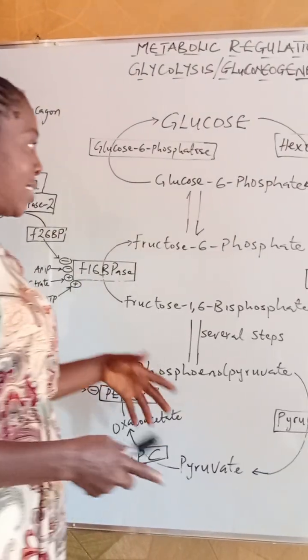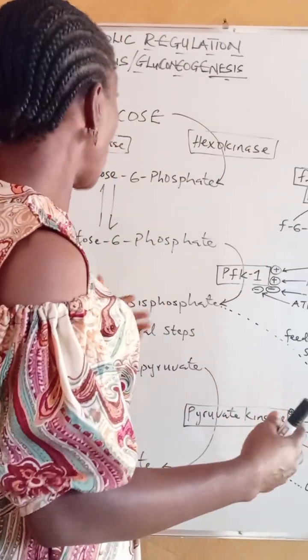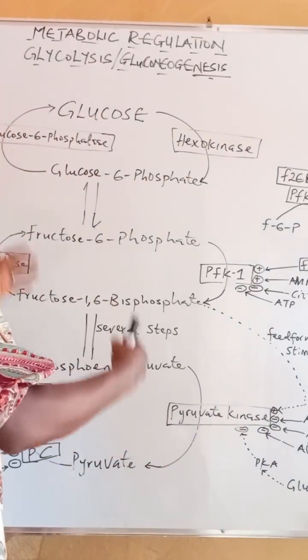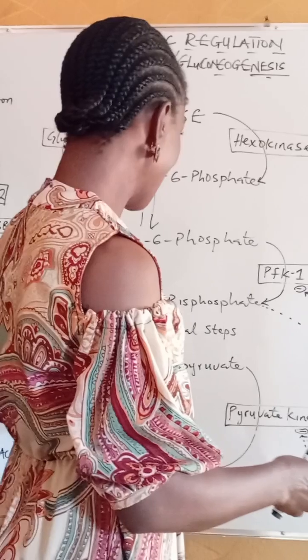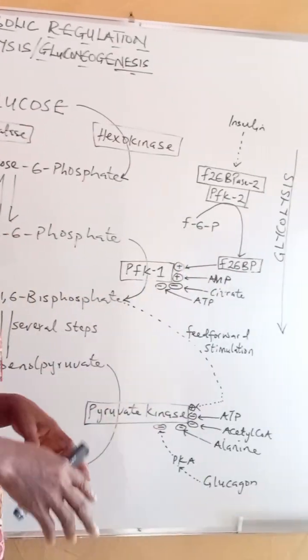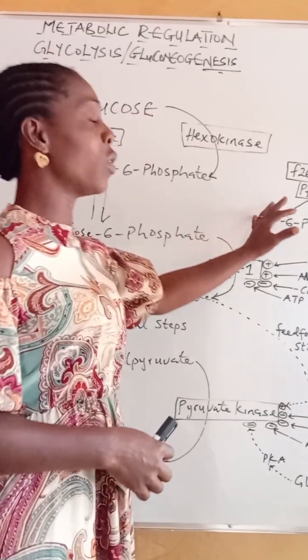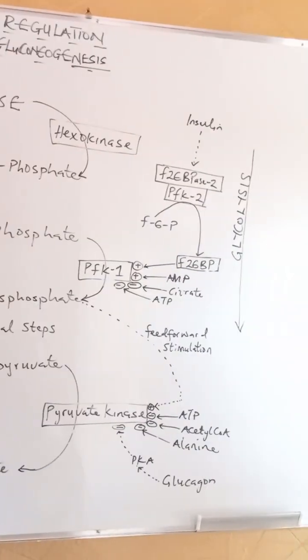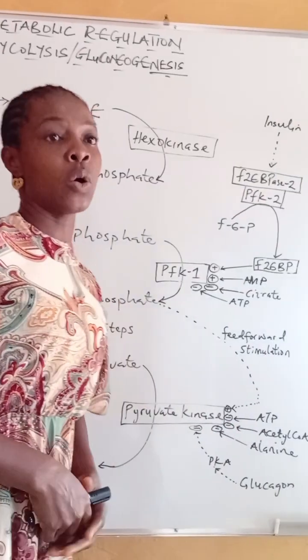So in all, we see that these allosteric effectors and hormones reciprocally regulate these pathways by acting on both pathways at the same time, but in an opposing manner. They are either activating glycolysis and inhibiting gluconeogenesis, or activating gluconeogenesis and inhibiting glycolysis.